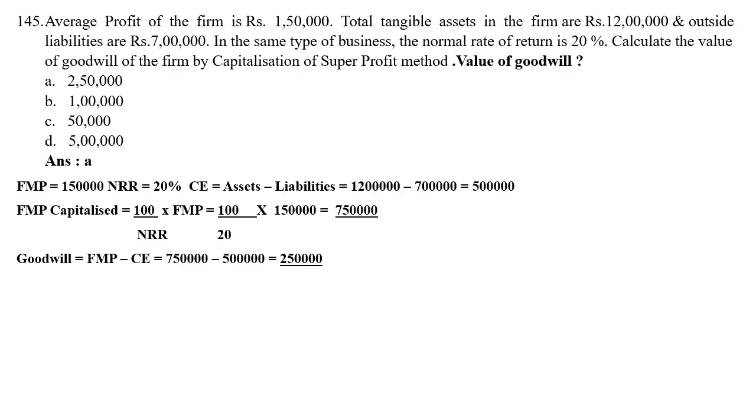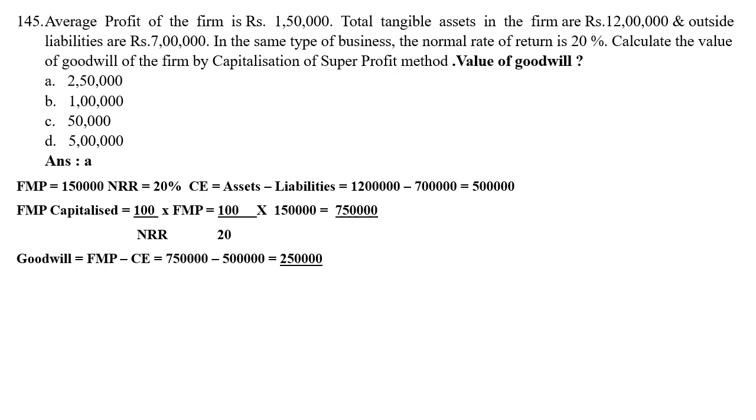Average profit of the firm is rupees 1,50,000. Total tangible asset in the firm are rupees 12 lakhs and outstanding liability are rupees 7 lakh. In the same type of business, the normal rate of return is 20%. Calculate the value of goodwill of the firm by capitalization of super profit method. Okay, so we have to find out the value of goodwill by using the capitalization of super profit method. So your FMP, that is your average profit, is 1,50,000. It is given in the sum.